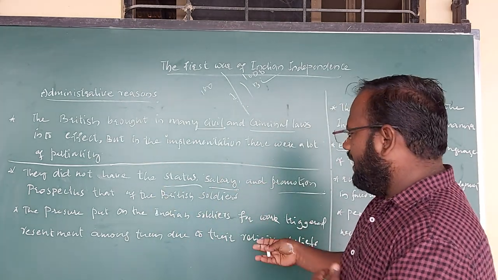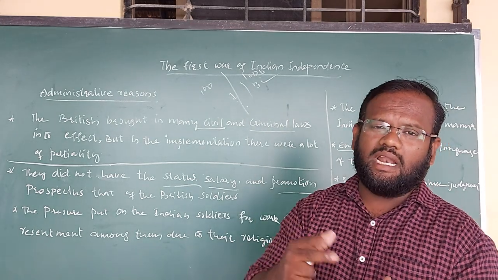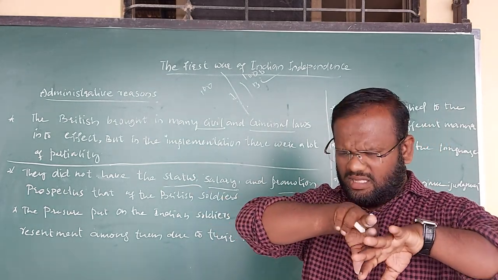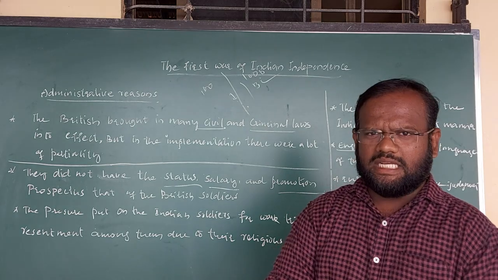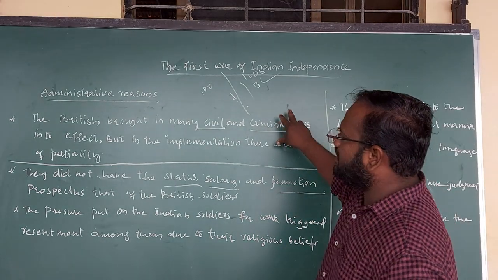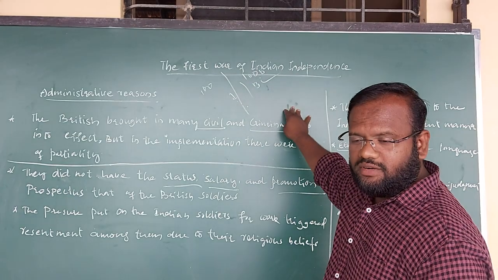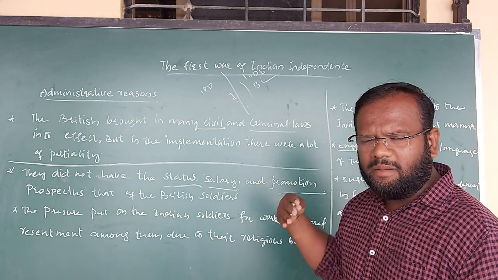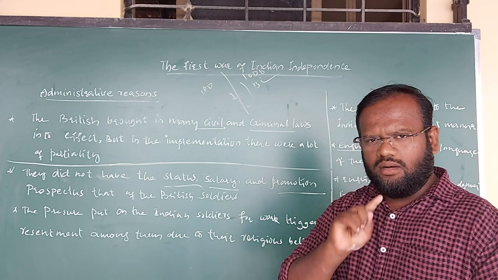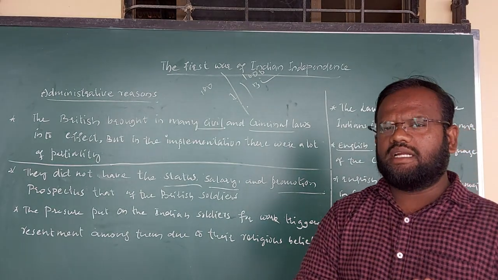That may be the reason they felt because of religion. They just wanted to suppress the Indians. Hope you are understanding, my dear children. These are two different reasons again: military reasons and administrative reasons. Overall, we have completed four reasons: political, economical, administrative, and military reasons.